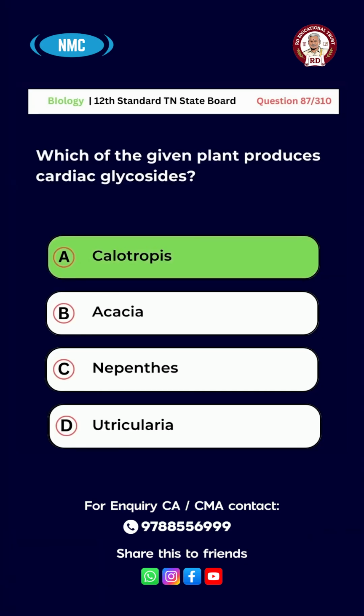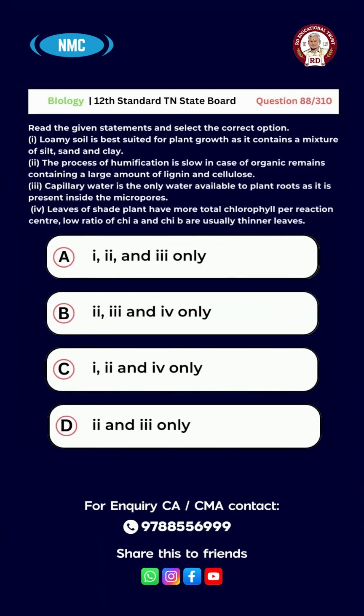Calotropis. Question number 88. Read the given statements and select the correct option. 1. Loamy soil is best suited for plant growth as it contains a mixture of silt, sand and clay. 2. The process of humification is slow in case of organic remains containing a large amount of lignin and cellulose. 3. Capillary water is the only water available to plant roots as it is present inside the micropores. 4.